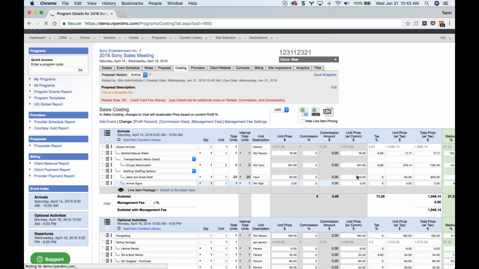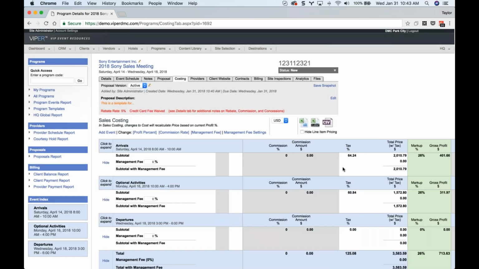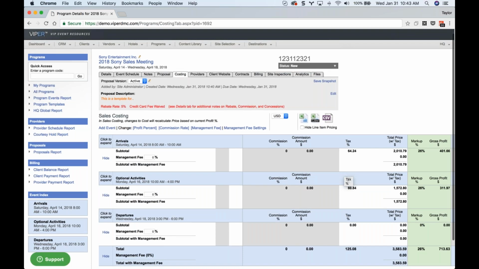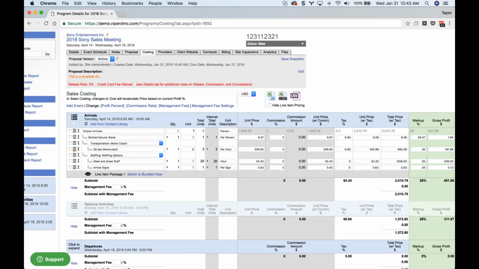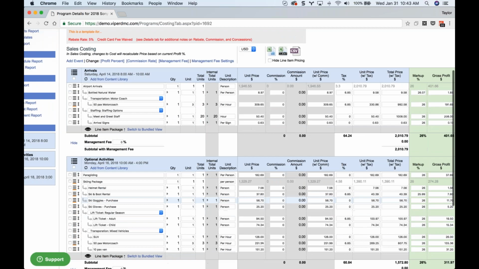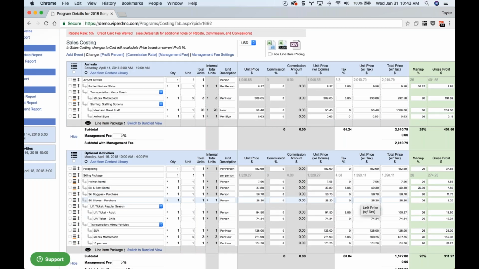If you wanted to change the profit for everything in the costing, you no longer have to go through one by one. And now you can see everything is right around 26%. It might be off by a decimal or two, depending on what the actual cost and price calculate to, but you can see I've got a markup across the board now of 26. You could do the same thing for the commission rate and your management fee as well if you wanted to change those in bulk.